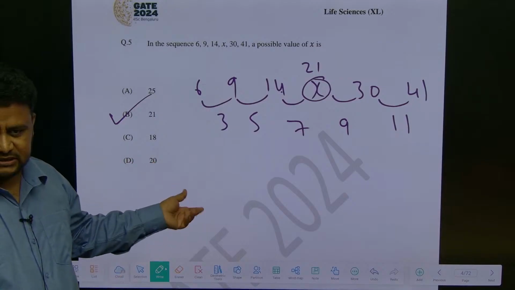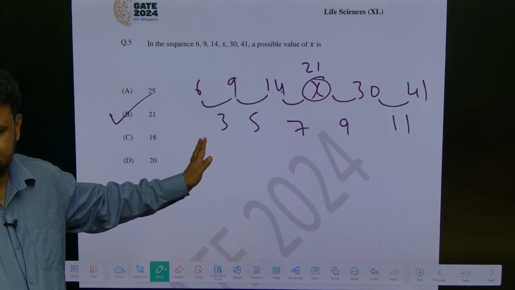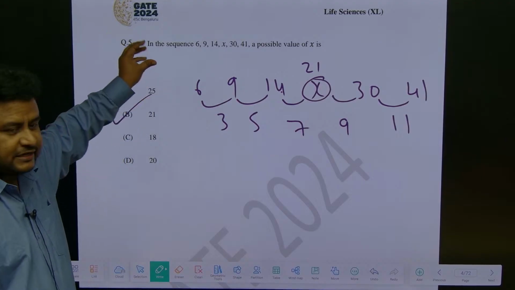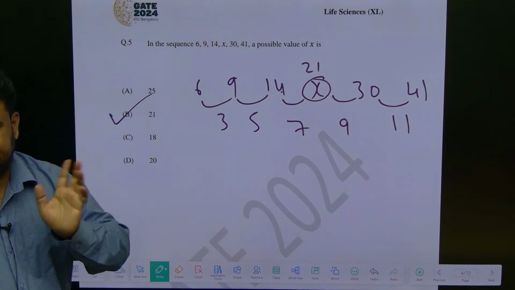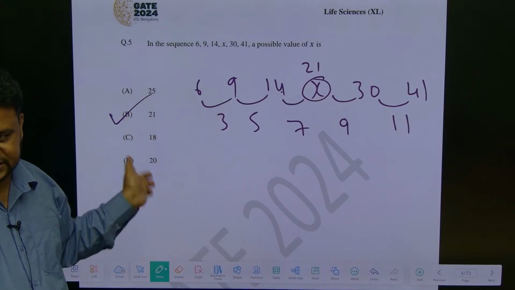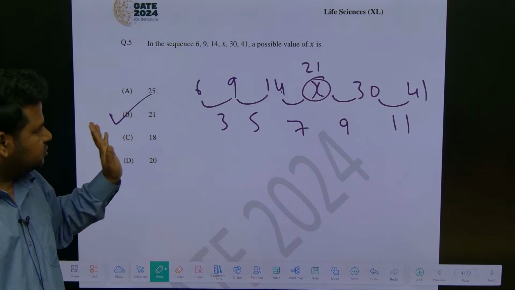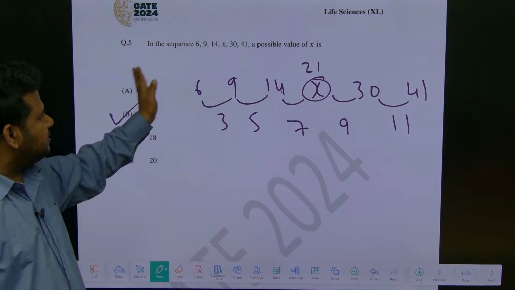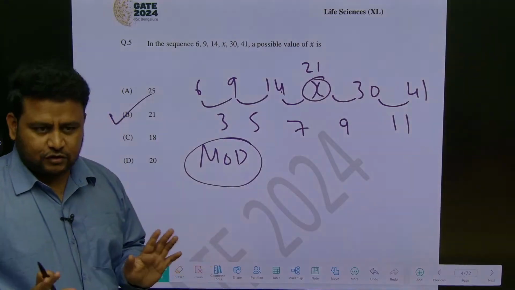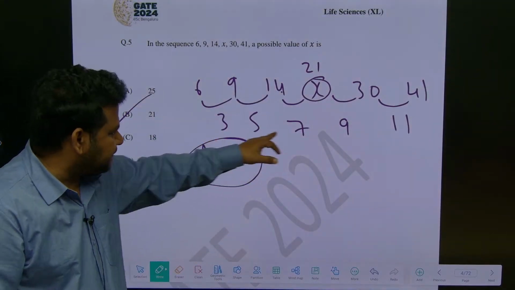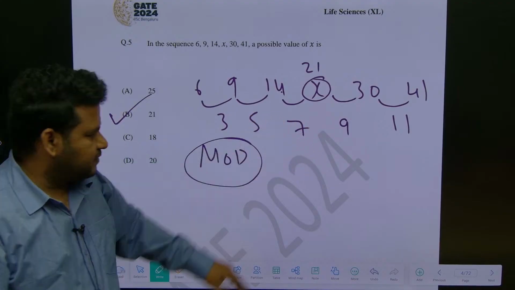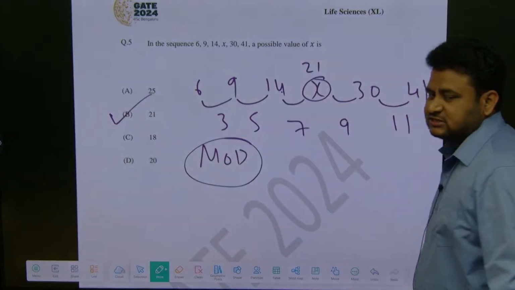There will be prime numbers, odd numbers, even numbers, or squares, cubes, square roots. If the numbers are increasing drastically, then it is a multiplication series. If it is decreasing, then it is a division series. If it increases and decreases, then it is an alternate series. This you have to remember. This is a sequence based on the method of difference. If you are not able to figure it out, first find the difference and look for patterns. Here the pattern is odd numbers. Clear? Fine. Next question. Questions 1 to 5 carry 1 mark, we are done with that.